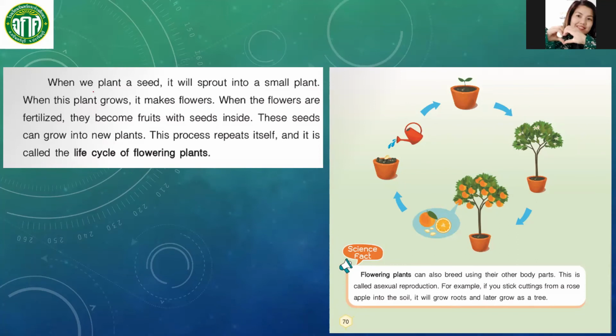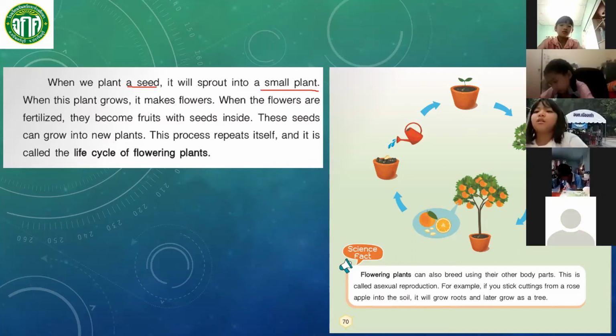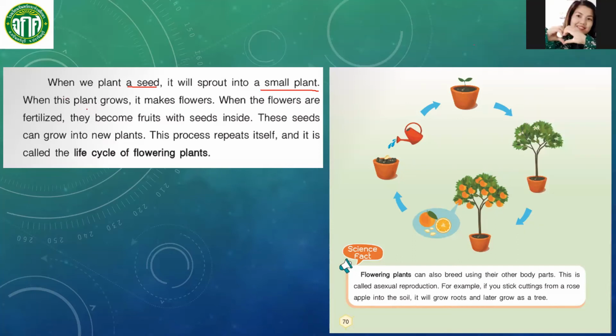When we plant a seed, it will sprout into a small plant, right? If we plant a seed in the right soil, that will sprout into a new plant. When this plant grows, it makes flowers.